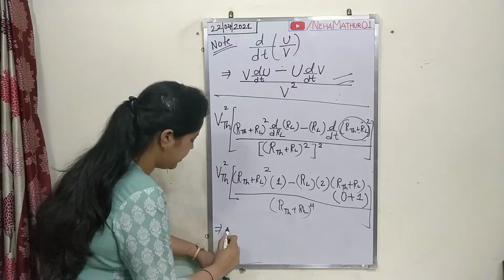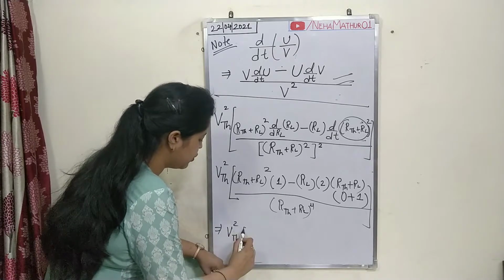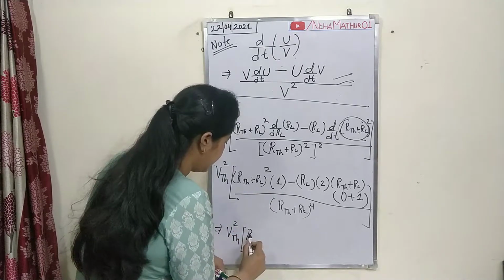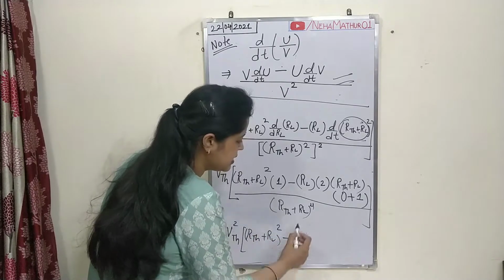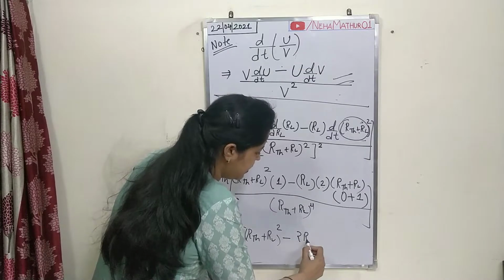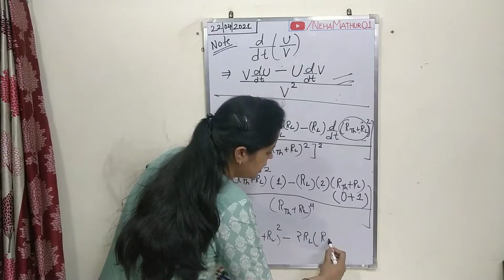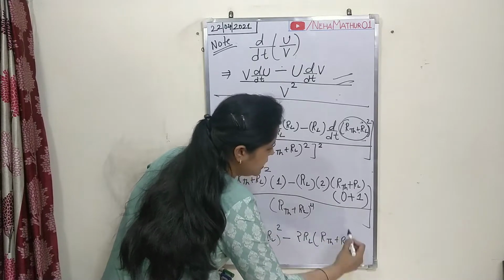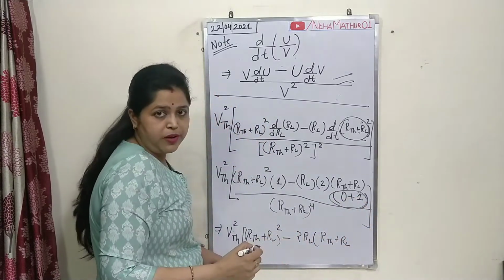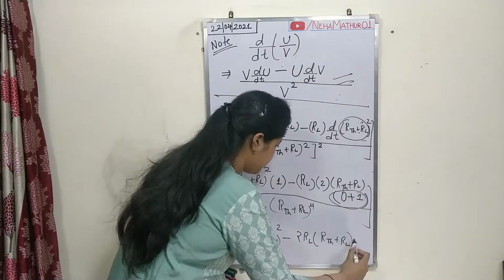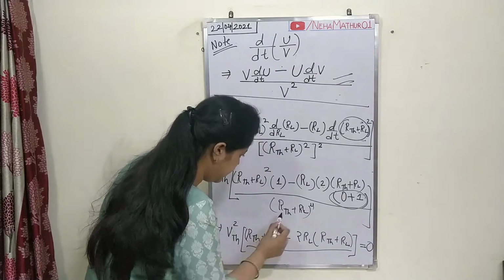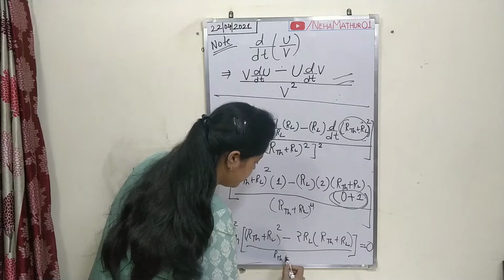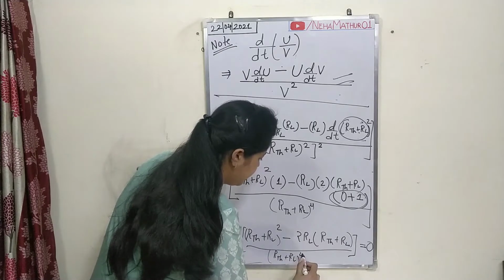Now again I am rewriting this equation to make it more simple, which is (RTH plus RL) whole square minus twice of RL multiplied by (RTH plus RL), and this expression is going to provide us 1 only. So no need to write it again, is equals to 0, and the expression is divided by (RTH plus RL) with power 4.